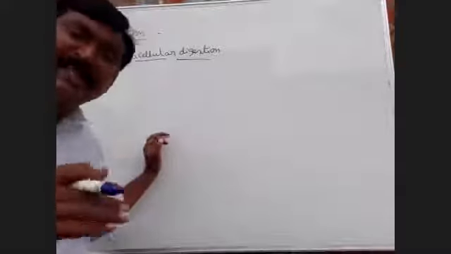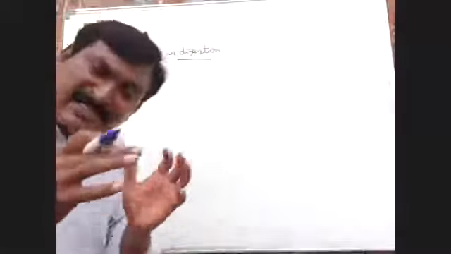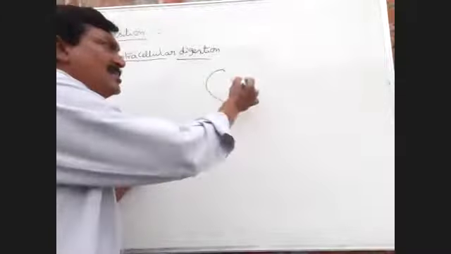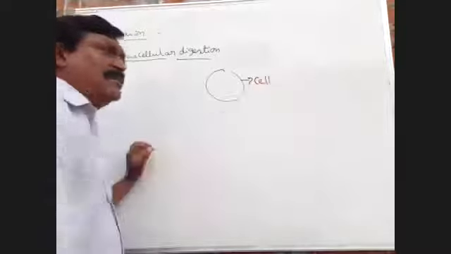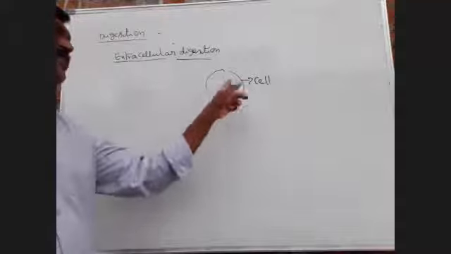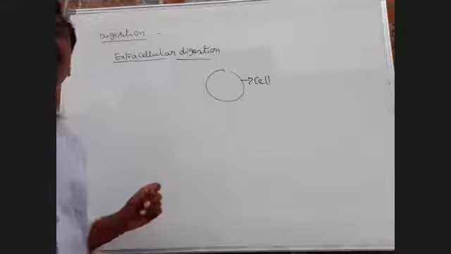Extracellular digestion is a high level character. But intracellular digestion, what is it? Digestion that occurs within the cell is called intracellular digestion.